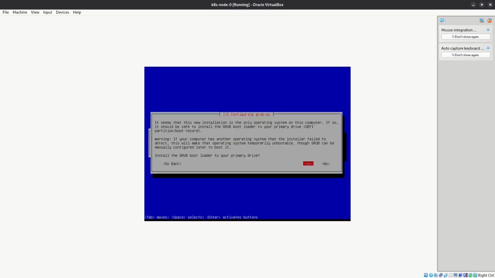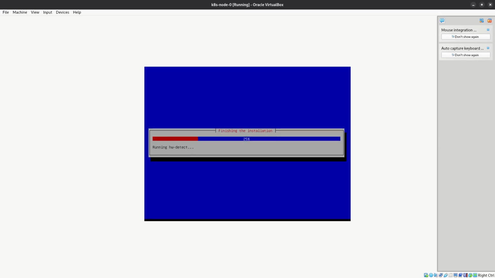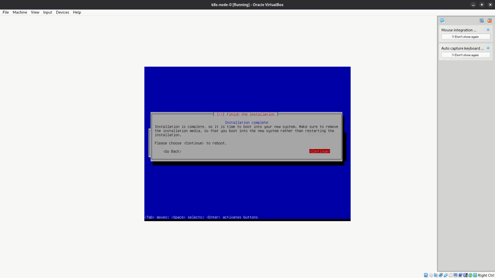We do want to install the grub bootloader. I will select yes. We will select our device where we want to install the bootloader. Reboot.